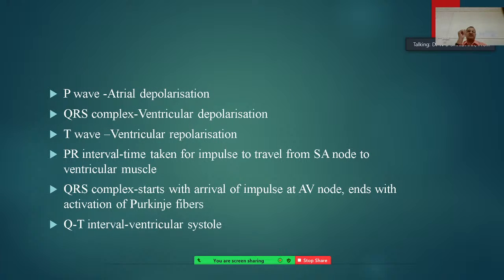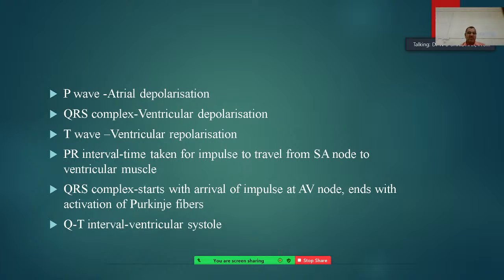QRS complex is ventricular depolarization. The T wave is ventricular repolarization, meaning the beat is over and the ventricles are repolarizing. The PR interval is the time taken for the impulse to travel from the SA node to the ventricular muscle.